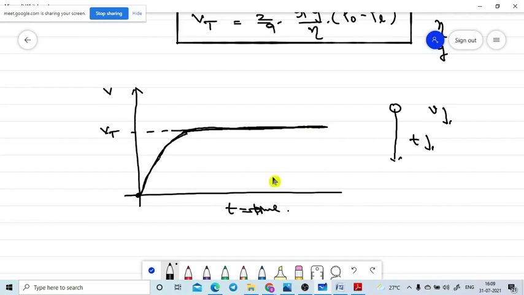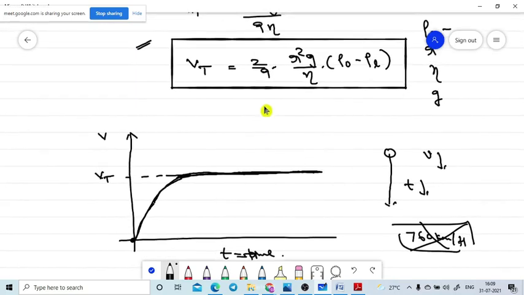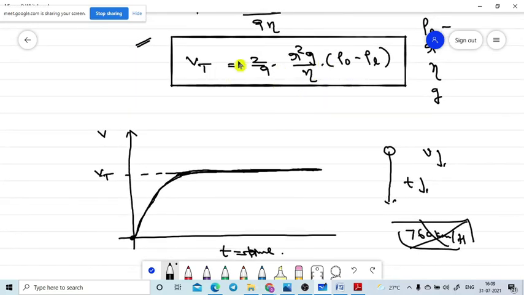What we did earlier, we got 700-something kilometers per hour. It is a wrong answer. It won't reach that value. It will reach a certain constant value. If you want to find out, you can do this one. It is your homework. Let's assume a raindrop of some radius.